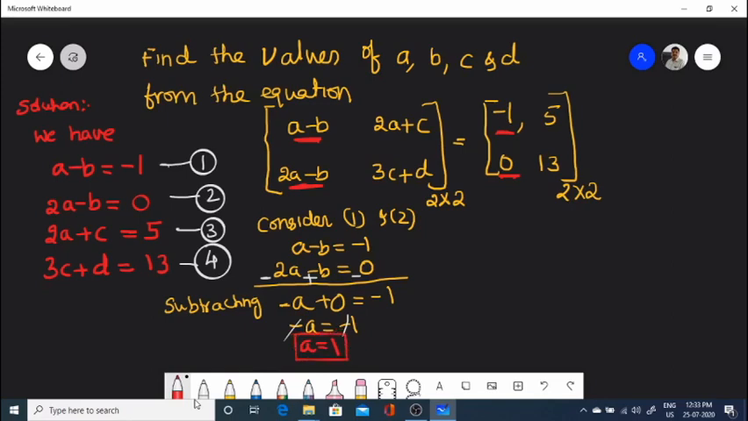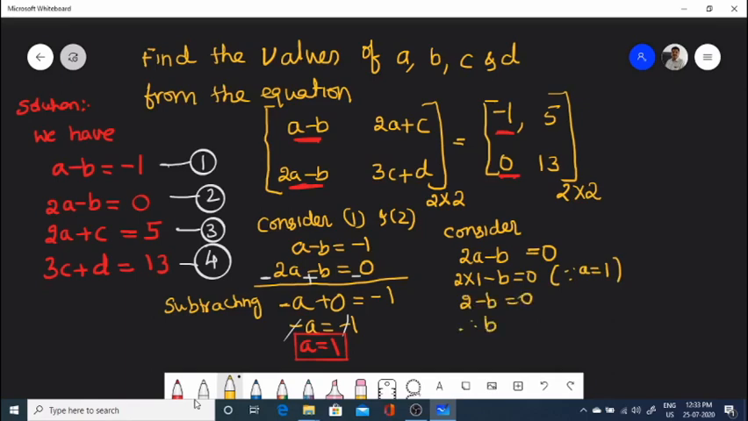From this we can find the value of b from equation 2. So now consider equation 2, 2a minus b equals 0. So substitute a equals 1. 2 into 1 minus b equals 0, because a is equal to 1. So 2 minus b equals 0. Therefore b equals 2.